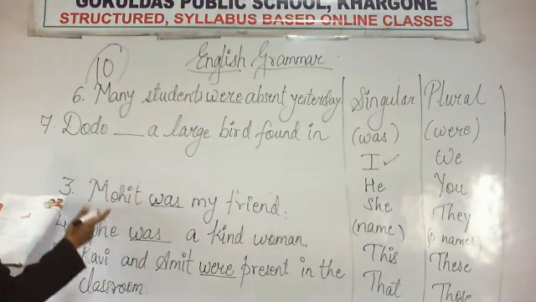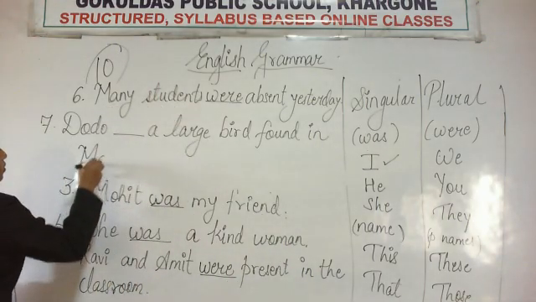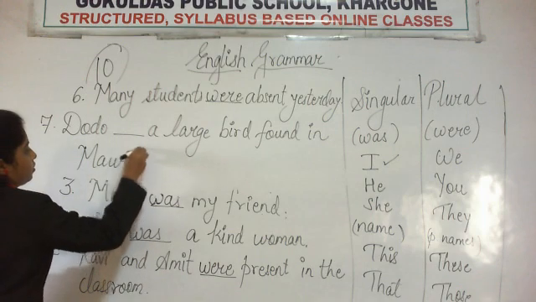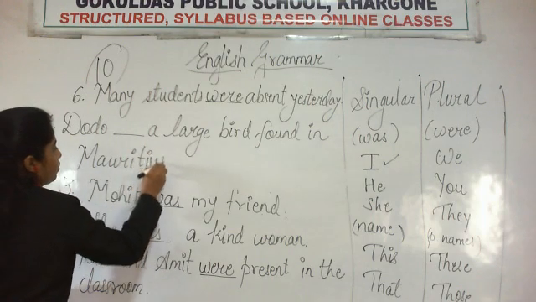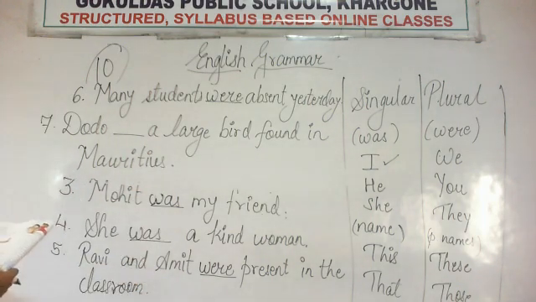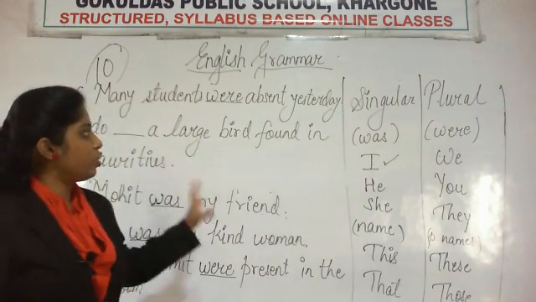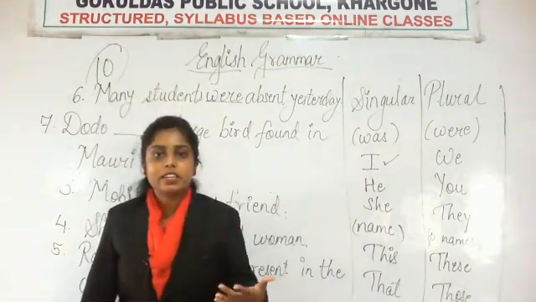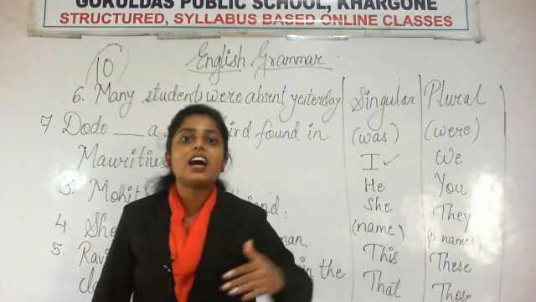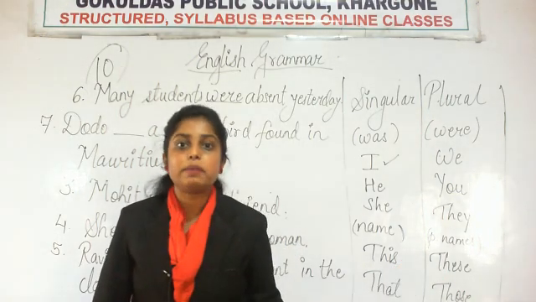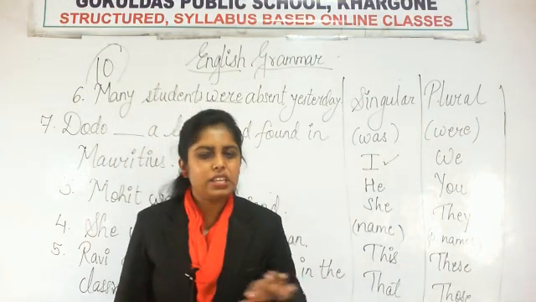Okay. So you know what is the meaning of this sentence? Its meaning is डोडो एक लार्ज बर्ड था जो मॉरिशस में पाया जाता था, अभी नहीं दिखता है.